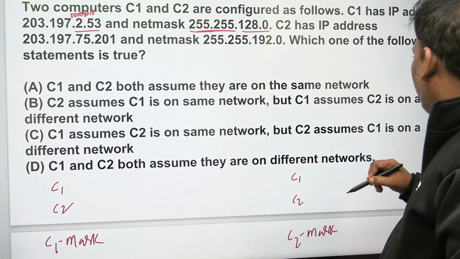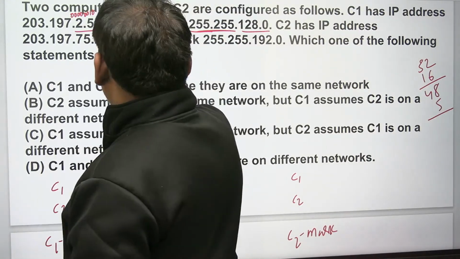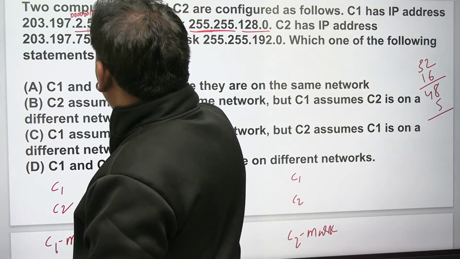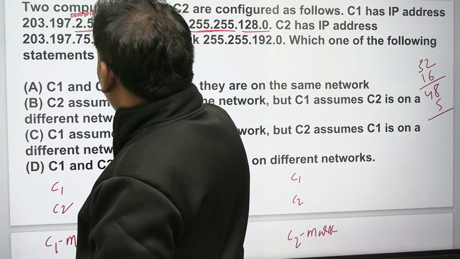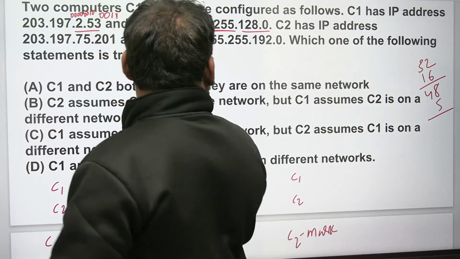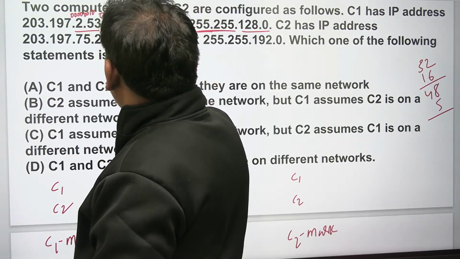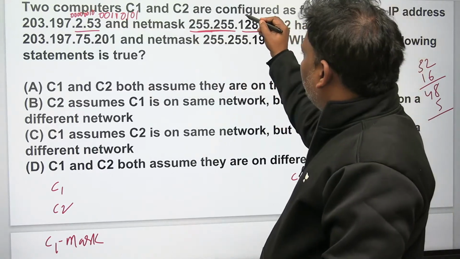So 32 first. 2 power 7, no. 2 power 6, no. 2 power 5, 32, yes. Next one, 2 power 4, 16, that is also okay. Next one, 5, 1 0 1. Yeah, fine, perfect.